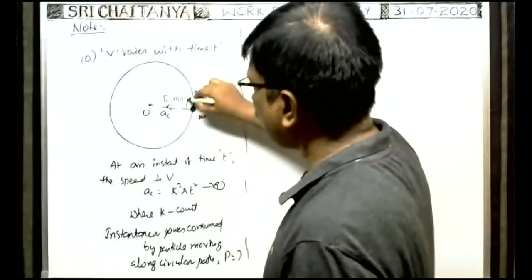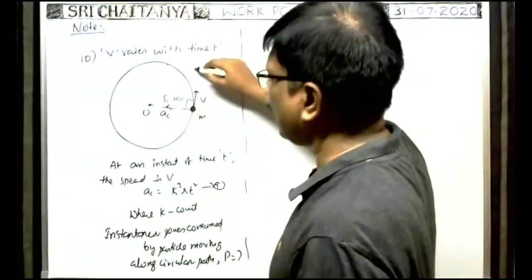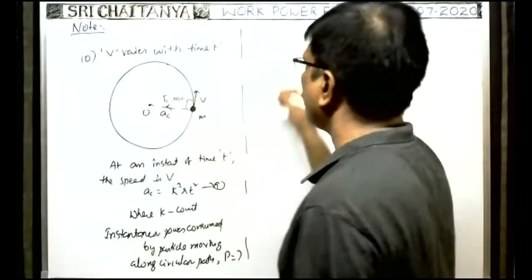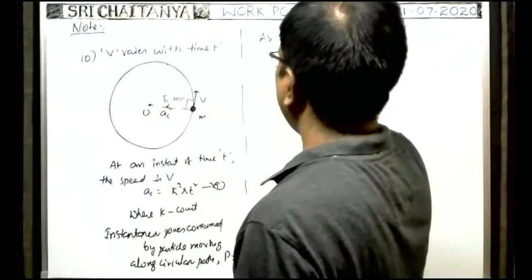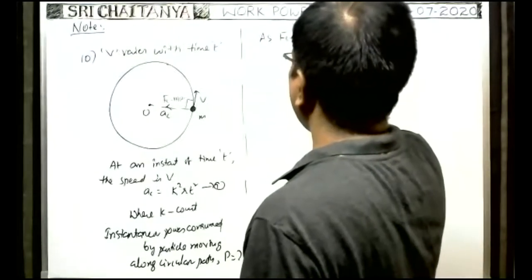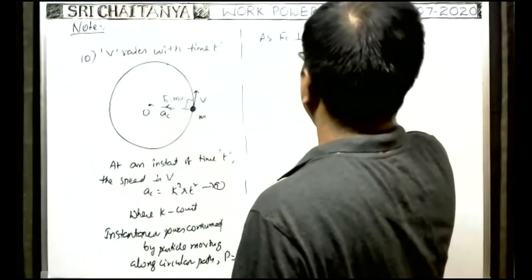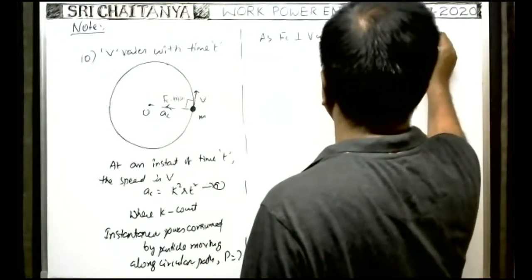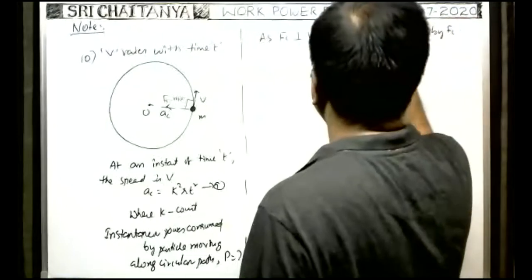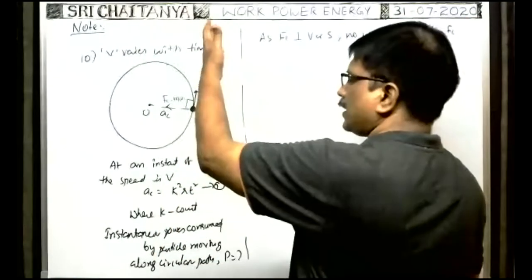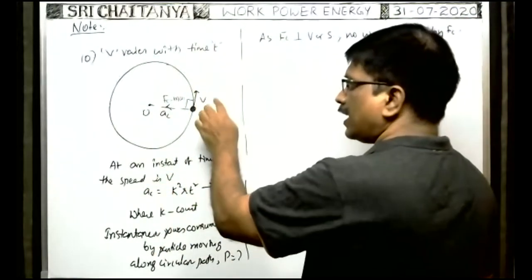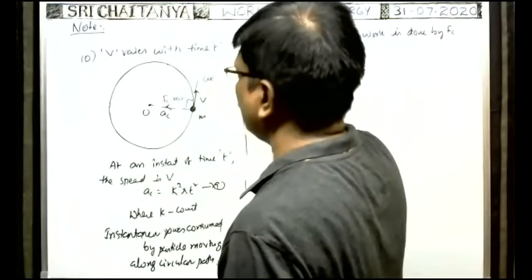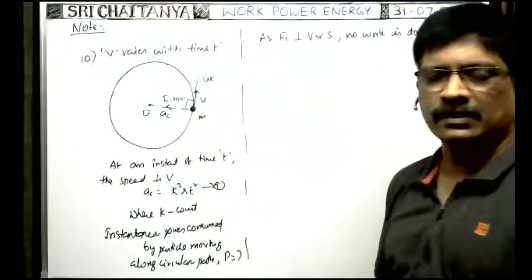Whereas the displacement or velocity of the particle is along the tangential direction. Both are perpendicular. That's why no work is done by the centripetal force on the particle. So, as centripetal force is perpendicular to velocity or displacement, no work is done by Fc. But as time changes, the speed of the particle changes. That's why tangential acceleration is there along the tangential direction. Due to tangential acceleration only, some work is done.